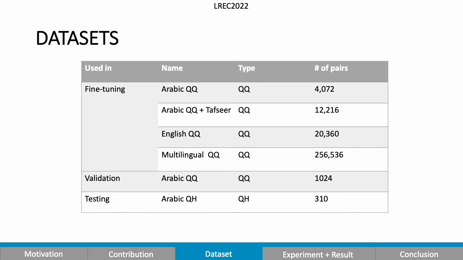Now this is the data set we have used in our experiments. So we have the Arabic Quran pairs that we have shuffled and divided into 80% for fine-tuning and training and 20% for validation. And for data augmentation, we have extracted the tafsir associated with these pairs from tanzil.net, and there are 2 available tafsir, so this doubled our Arabic dataset.